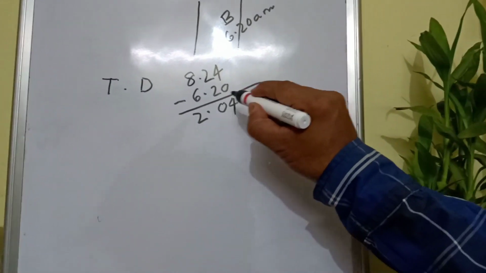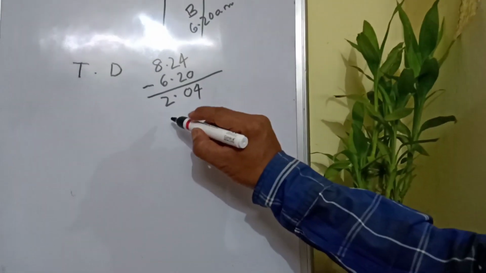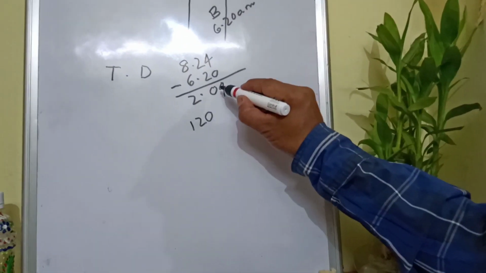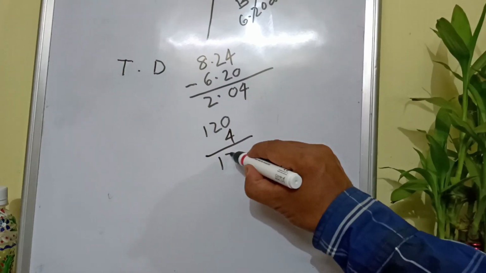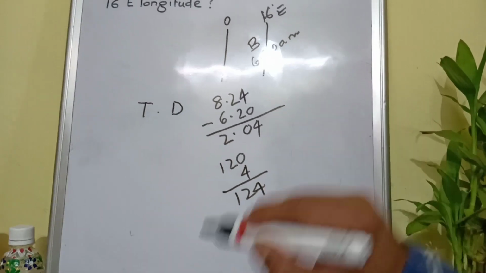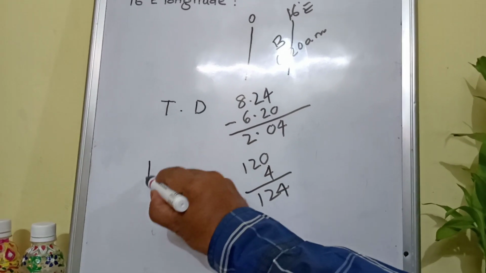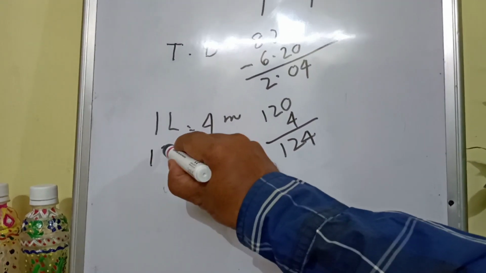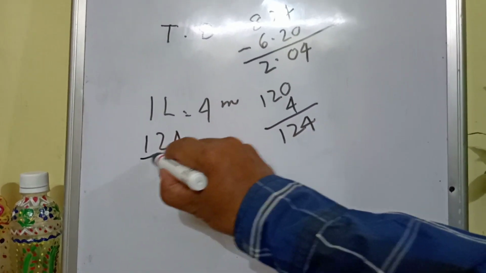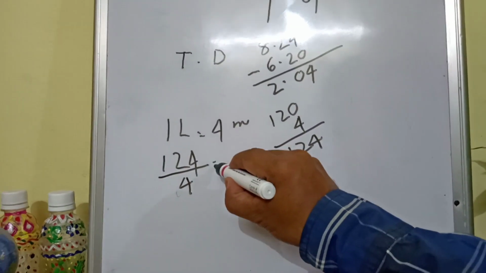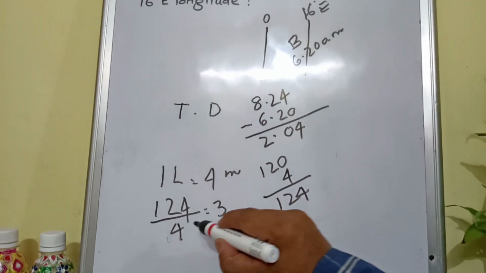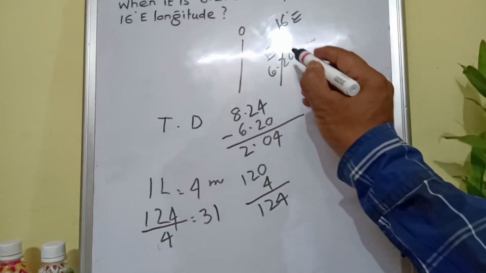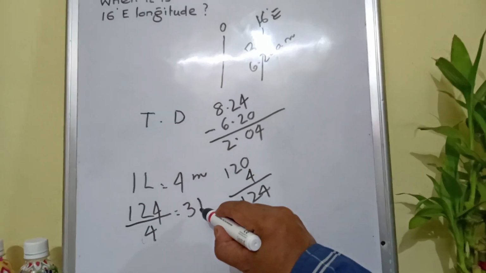You convert the hours and minutes into total minute form. 2 hours means 120 minutes. 1 hour 60 minutes, 2 hours 60 into 2 is 120 plus 4 minutes. So total minutes we get 124. Clear? And you know earth covers one longitude in 4 minutes. And in 124 minutes earth can cover 124 by 4. So what is the outcome? 31. Clear? I mean to say, in between the place A and B, there are 31 longitudes.